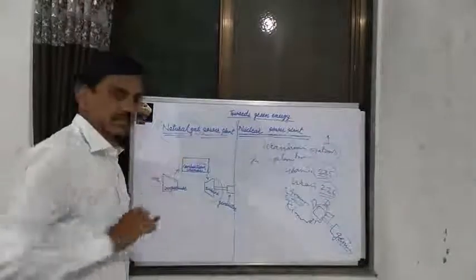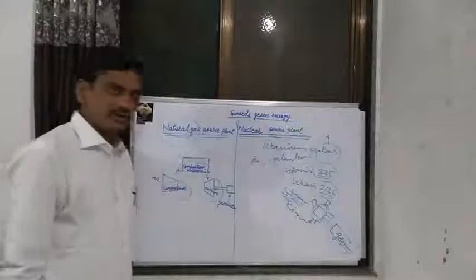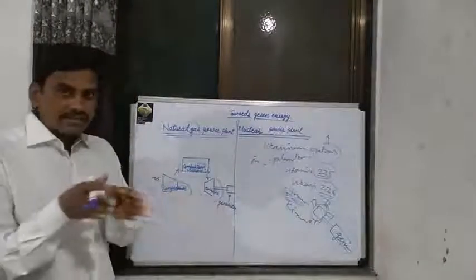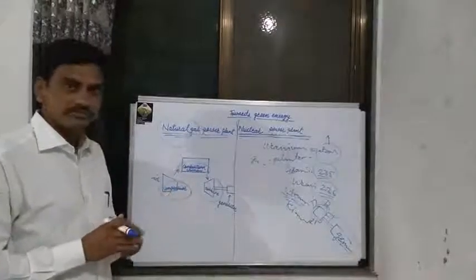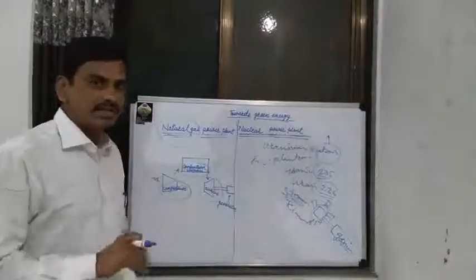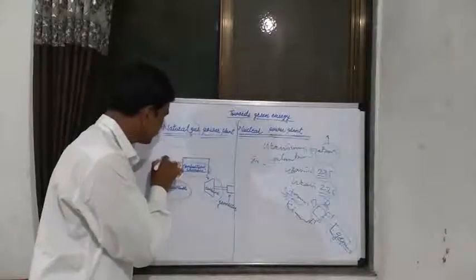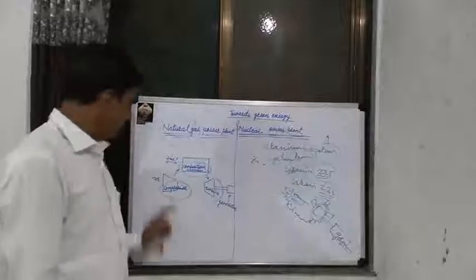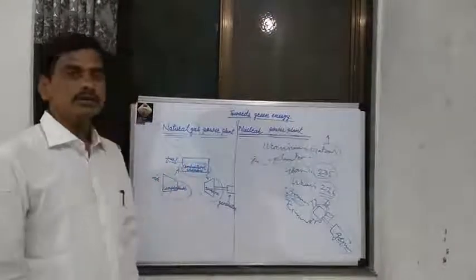Now in the natural gas power plant, firstly, the air present in the compressor is compressed by the compressor, and when the air gets compressed, this compressed air enters into the combustion chamber.